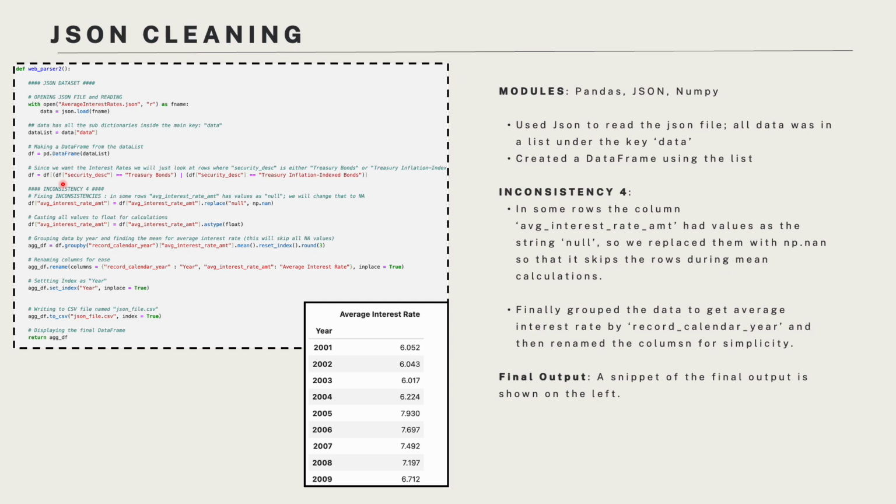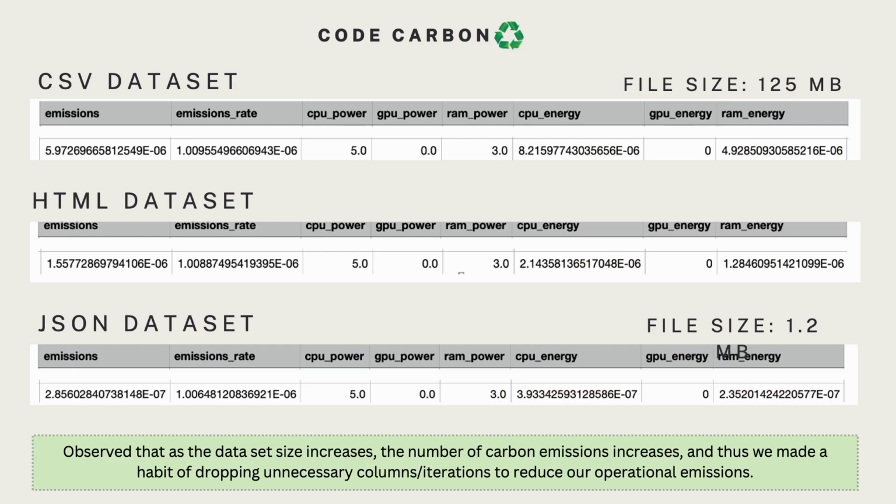Inconsistency 4: in a few rows the value for average interest rate amount was the string null, which would have hindered the calculations for the mean. So we replaced them with np.nan, so it automatically skips them during mean calculations. Finally, I used group by to group the data and get the average interest rate by year and renamed the column for simplicity. The final output is shown on the left.